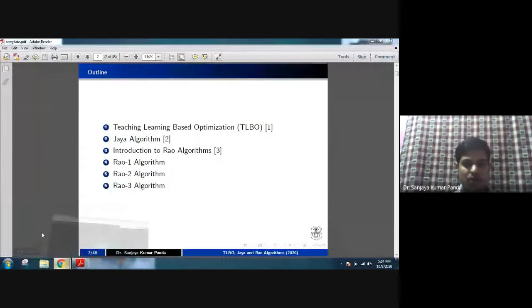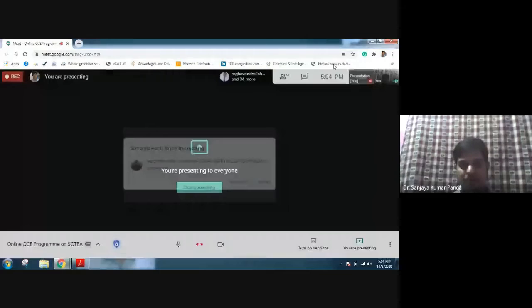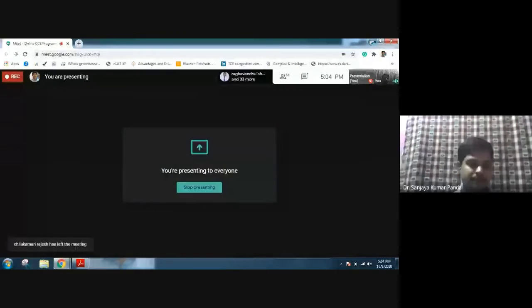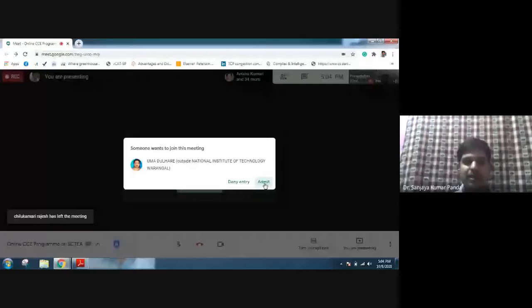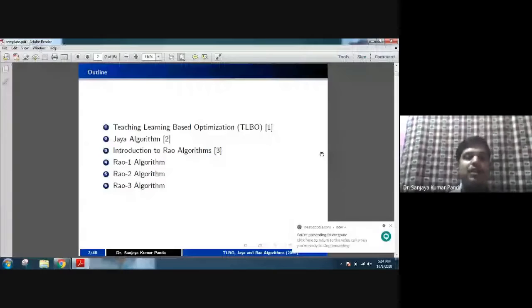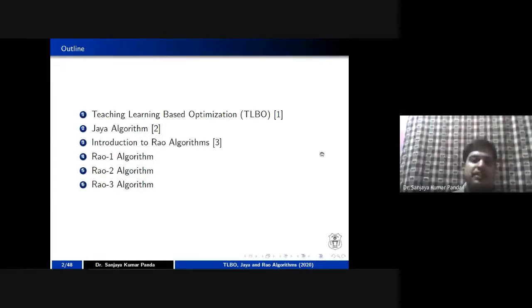So I went through the papers of Professor Rao, and based upon those papers, I prepared these 3 algorithms, that is Rao 1, Rao 2, Rao 3, with complete illustration, right?